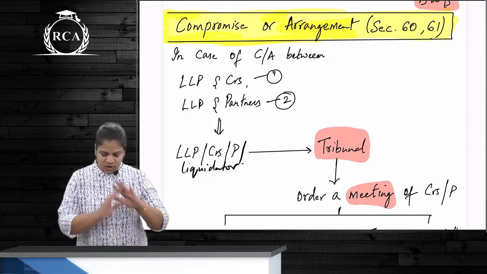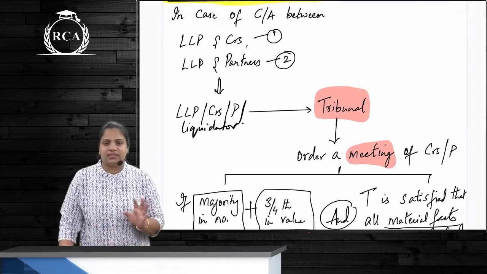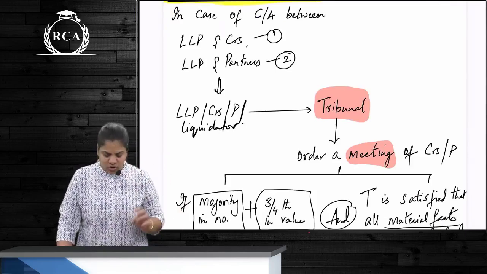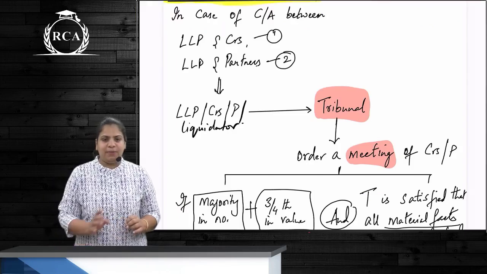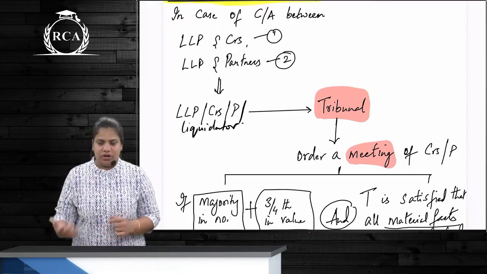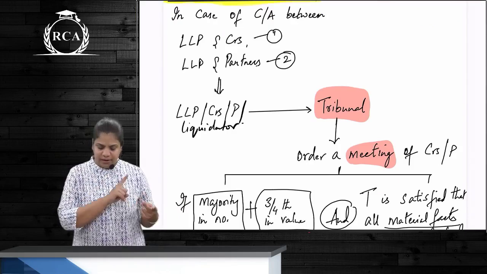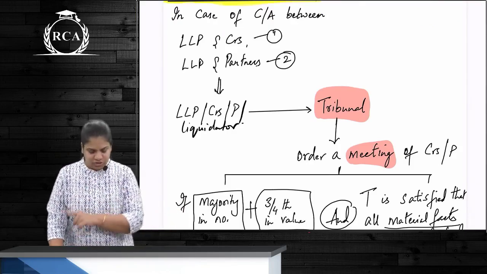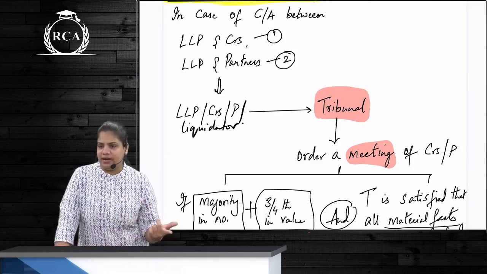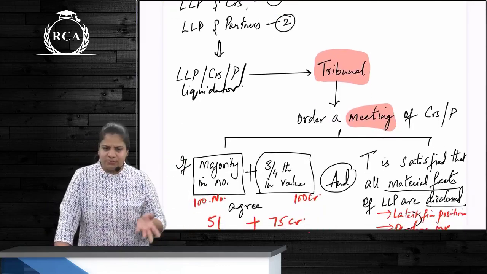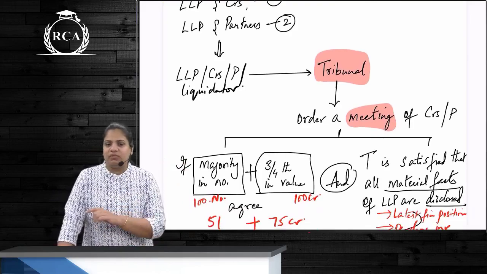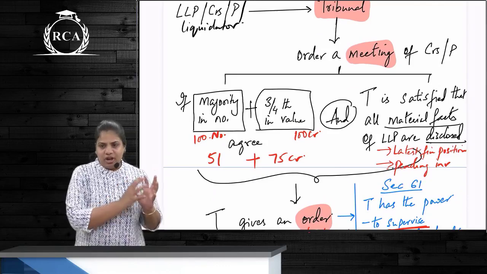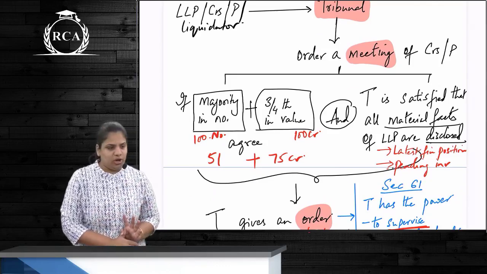So what is under 60? First is where there is a compromise or arrangement between whom? LLP and creditors or LLP and partners. Then application is to be made to the tribunal. Who makes the application? Either LLP or creditors or partners or even liquidators. Make an application to tribunal. Tribunal सबसे पहले क्या करेगा? Order a meeting of these people, correct? And then in the meeting we need approval. है ना? What is that approval that we need? Majority number plus 3/4 in value.